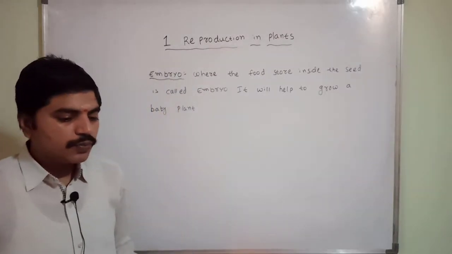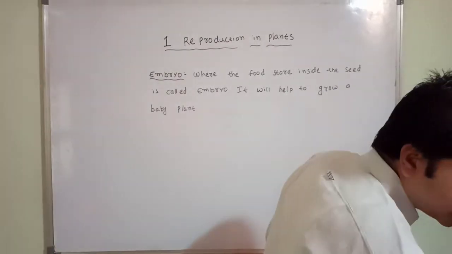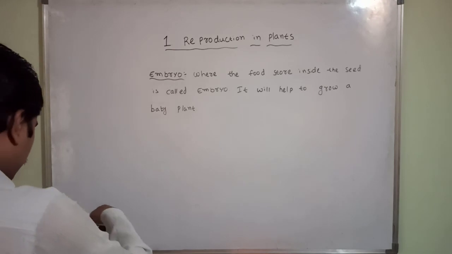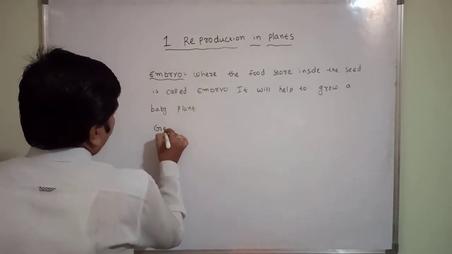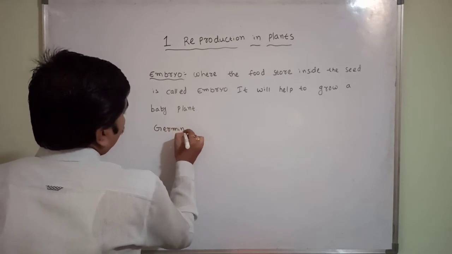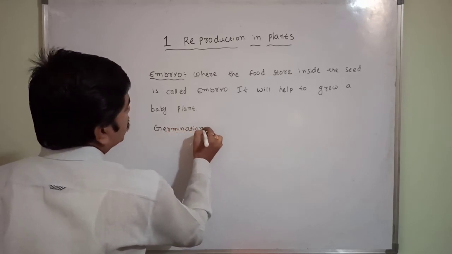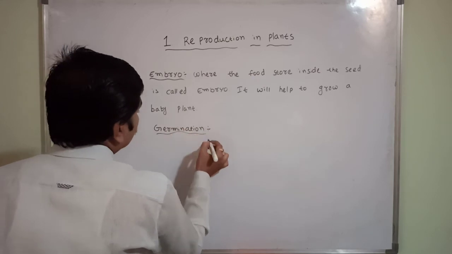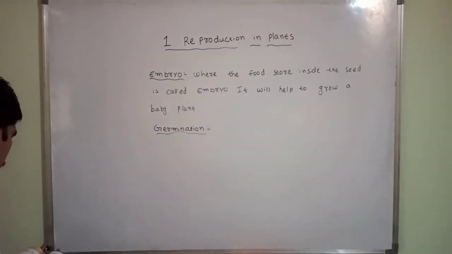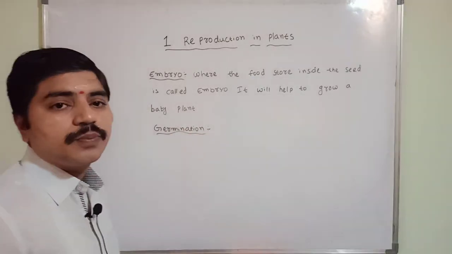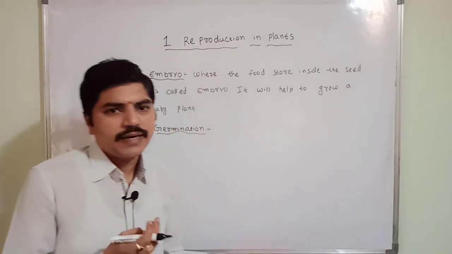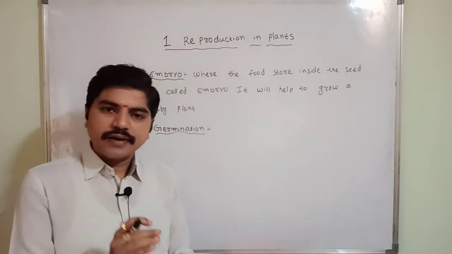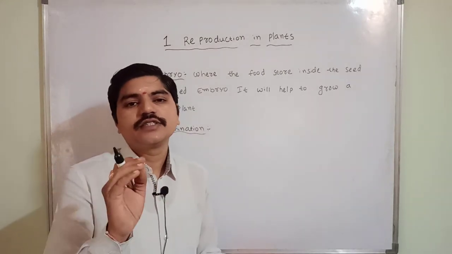I am going to write the germination definition. Germination means the process by which a seed grows into a young plant. The seed becomes a plant, and that process is called germination.